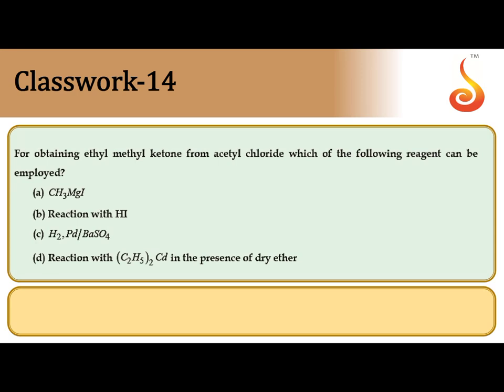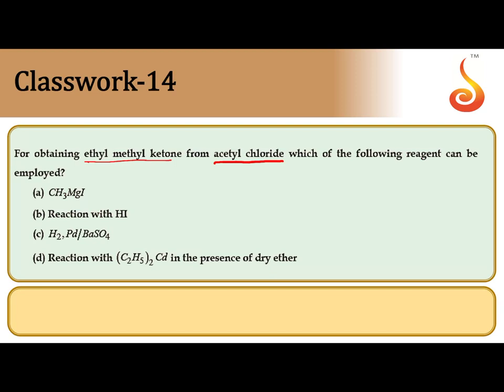For obtaining ethyl methyl ketone from acetyl chloride, which of the following reagents can be employed? So what we have to prepare? Ethyl methyl ketone. Ethyl one side, methyl other side, 2-butanone. That we have to prepare from acetyl chloride, CH3COCl. Now you check the options.